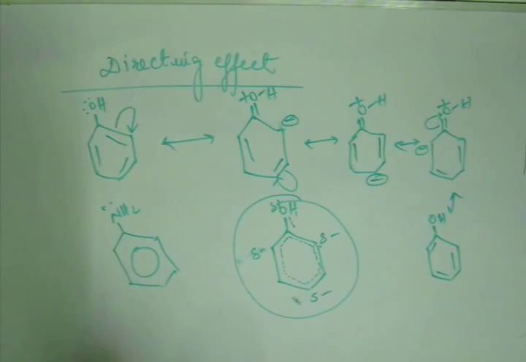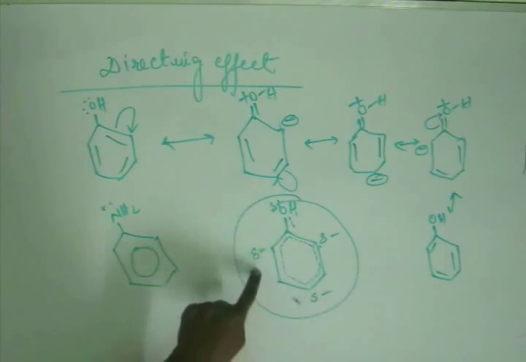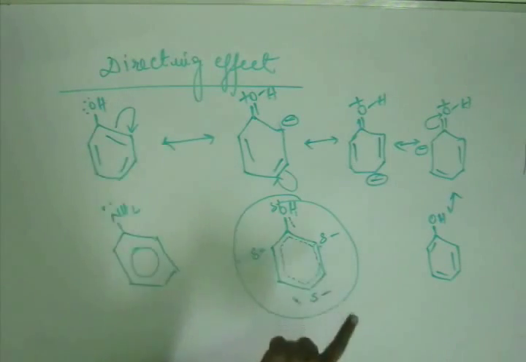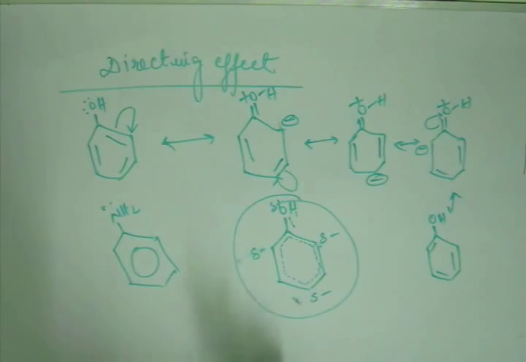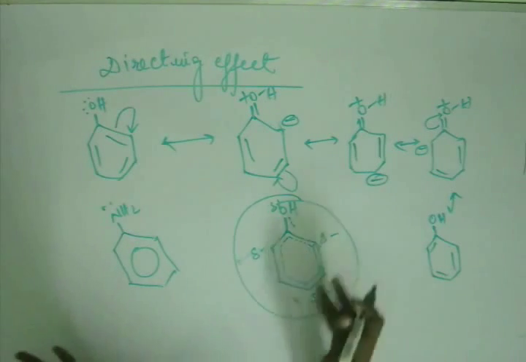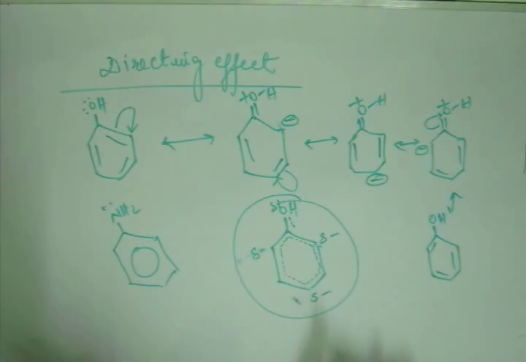That's one thing. But what is more important is, when they pump the electron, they pump to the ortho and para positions. They don't pump to the meta position. Meta was neutral previously, and meta is now also neutral. But now ortho and para are electron rich. This is something very vital and very important, and this will rule our further discussions ahead. So what you have to know is, when electrons are pumped, they are pumped to ortho and para positions. Right?